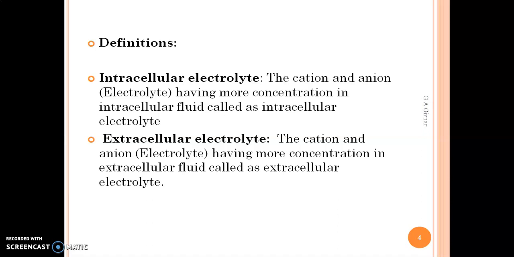Opposite to that are the extracellular electrolytes, meaning the electrolytes which are present outside the cells. The cations and anions having more concentration in extracellular fluid are called extracellular electrolytes, that is, the electrolytes present in your blood plasma system or other than the cell cytoplasm. These are the two different classes of electrolytes as per their location.